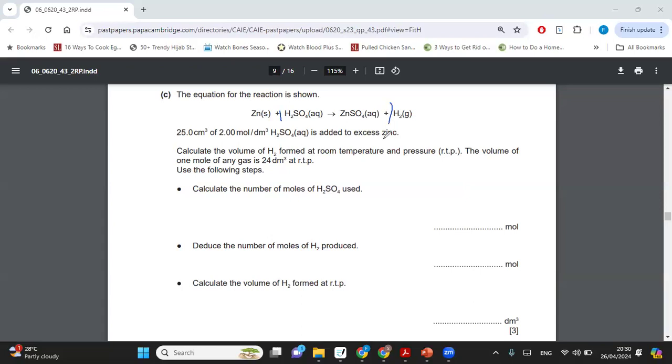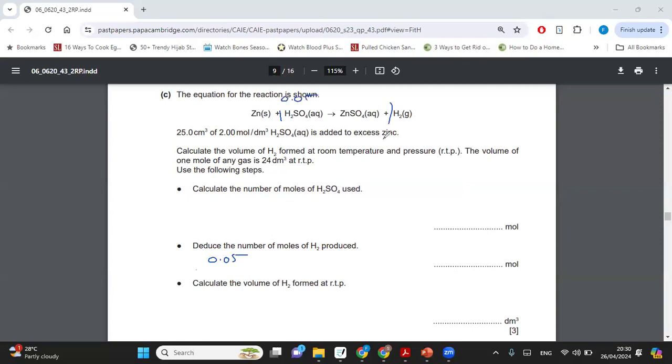So let's say the moles of our sulfuric acid were coming around 0.05, right? So 0.05, these are the moles of sulfuric acid.